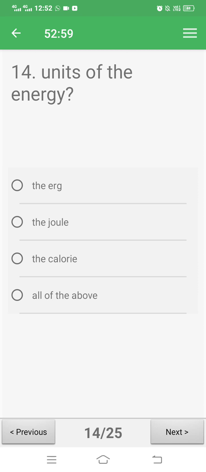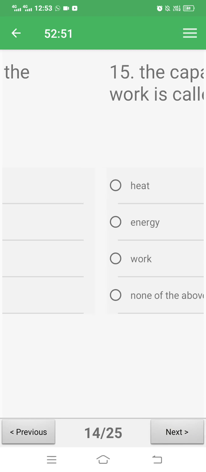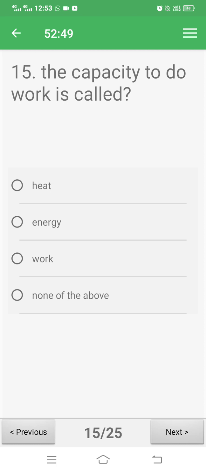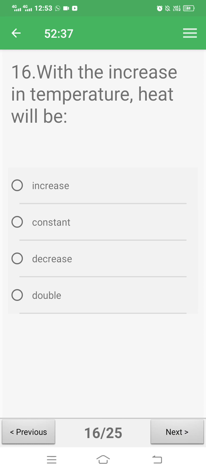Unit of energy: erg, joule, calorie, or all of the above. Correct answer is all of the above. The capacity to do work is called heat, energy, work, none of the above. For question 50, correct answer is energy. With the increase in temperature, heat will increase, constant, decrease, double. Here, correct answer is increase.